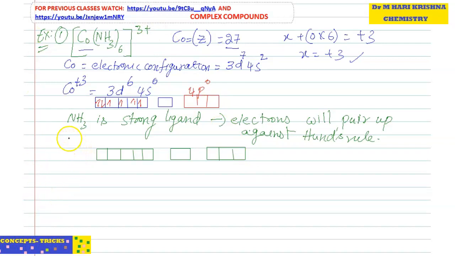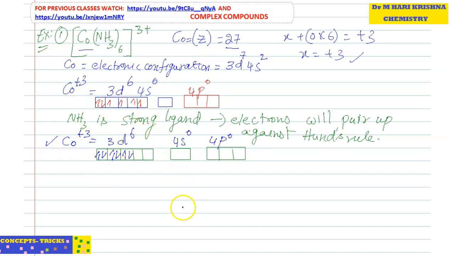So now we are going to modify the configuration: 3d6 4s0 4p0. As I said, NH3 is a strong ligand, so electrons will pair up against Hund's rule. So instead of the above configuration, now electrons will pair up, that means 1, 2, 3, 4, 5, 6. See that now electrons are paired against Hund's rule. This will occur in presence of strong field only. In presence of weak field, this second configuration will not appear, so as it is, the above configuration will be there.